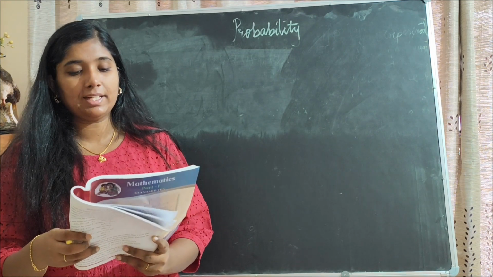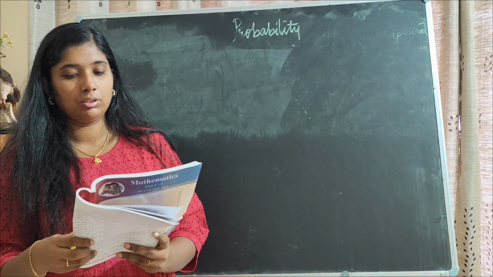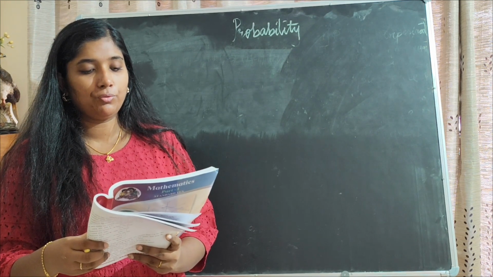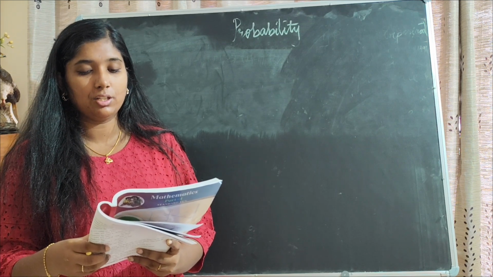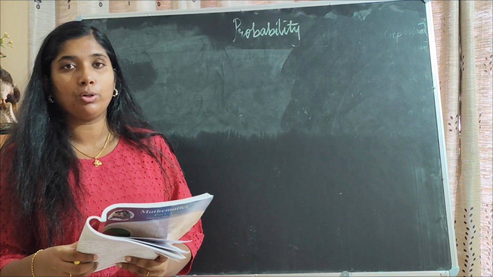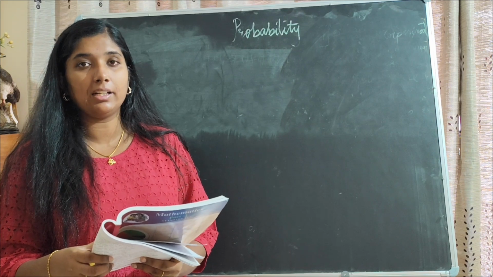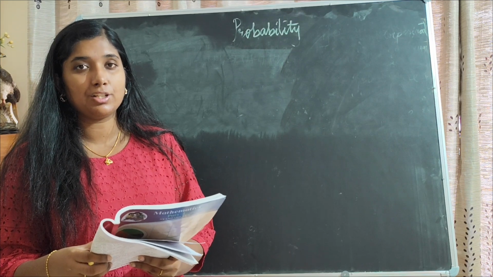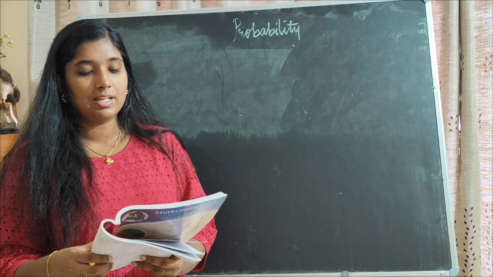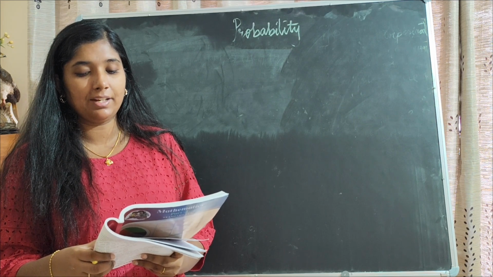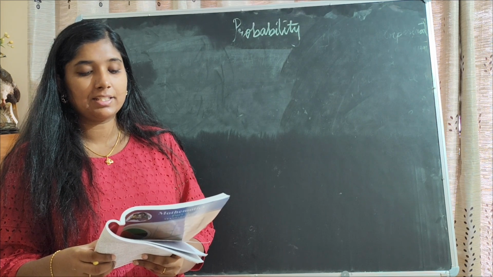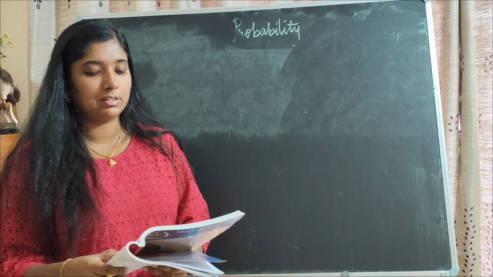So what is an event? First, the outcomes satisfying a particular condition are called the favorable outcomes. That means the desired outcomes if that condition is satisfied. A set of favorable outcomes of a given sample set is an event. An event is a subset of sample space.